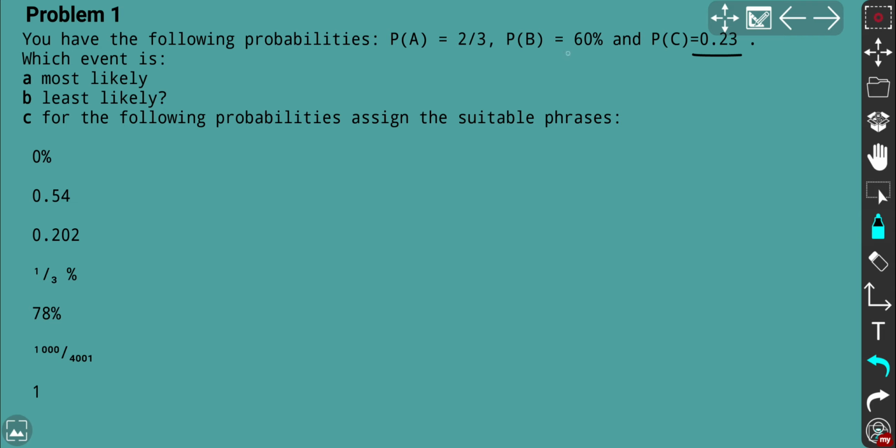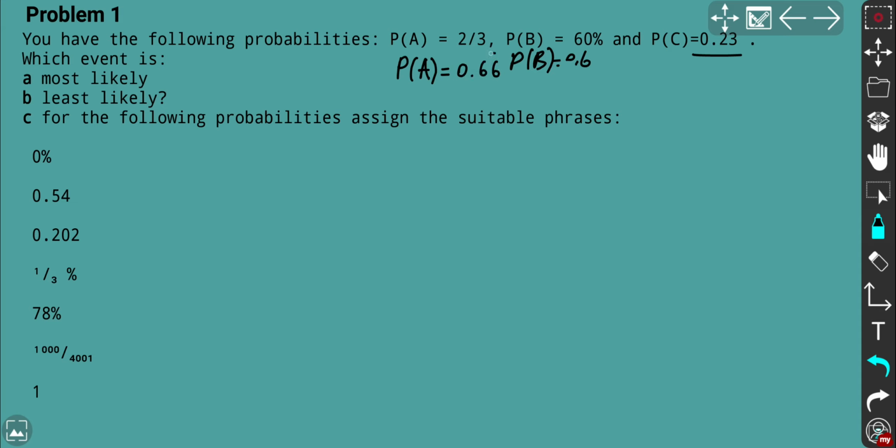However, 60% we convert into decimal: we divide by 100 and we get 0.6. This is the probability of event B. And what about 2/3? You can use a calculator. However, I know that if you divide 2 by 3, so 3 occurring, we get 0.66 occurring.